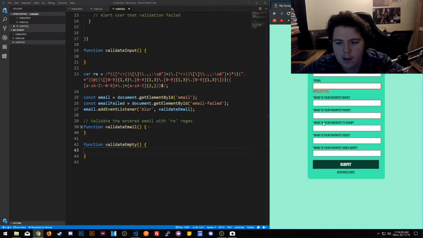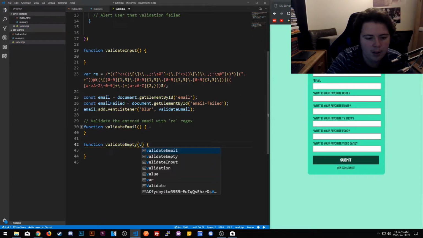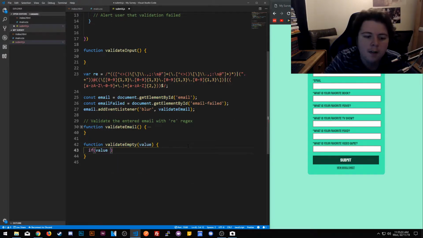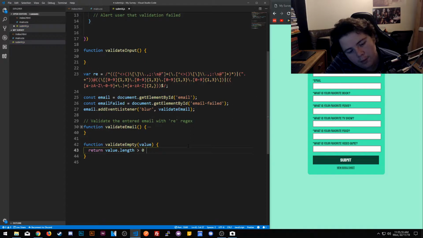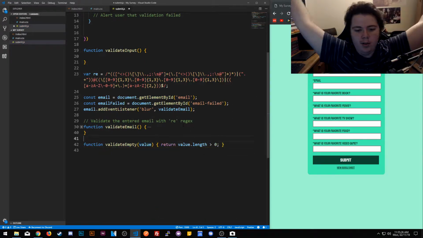So there's only validate empty. These are empty, so these can't be empty. So validate email, validate empty. I'm going to take an e value. I'm going to say if value is greater than 0, then return value dot length greater than 0. Then do true. Error function. That's okay. Value dot length greater than 0.